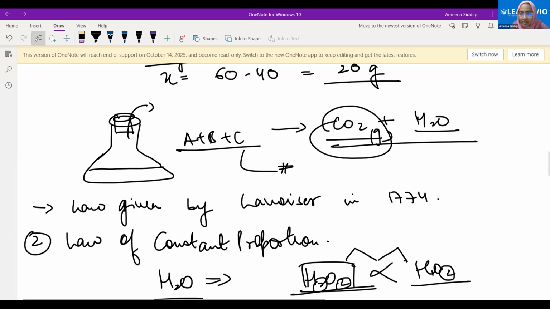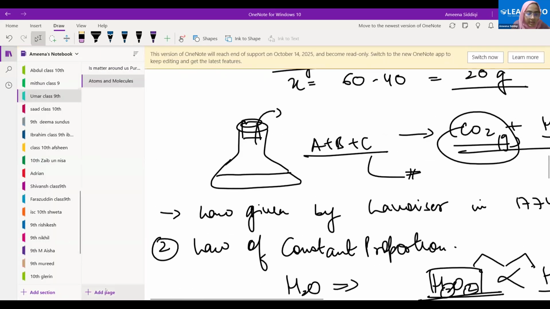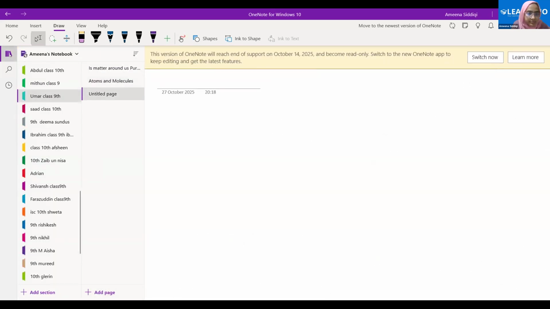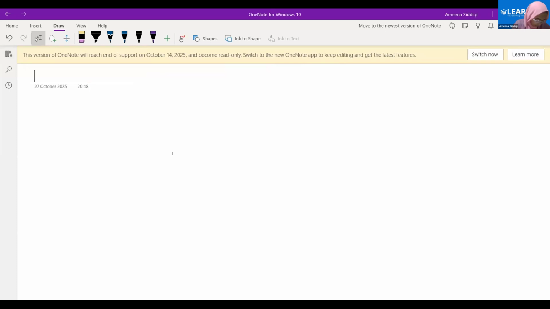Let's quickly come to the discussion of the questions, okay? You have your paper by your side? Yes, ma'am. Okay. See. Question 1. What is the name of the metal which exists in liquid state at room temperature? That is mercury. Fine, good. Which of the following non-metals is a good conductor of electricity? Graphite. Good.